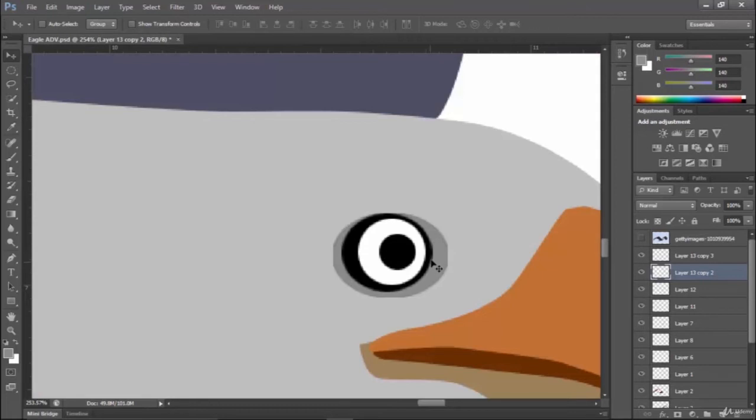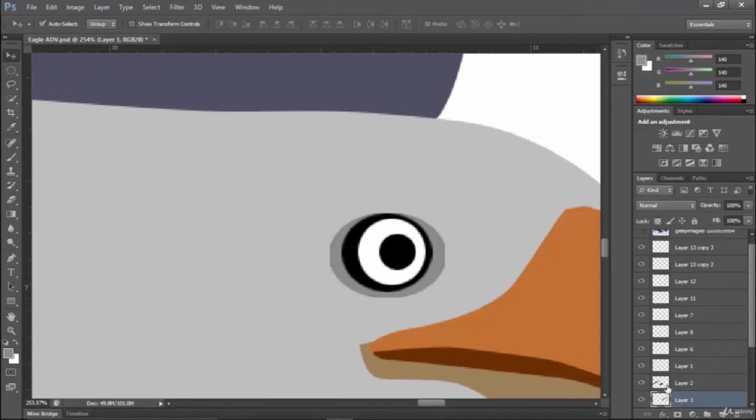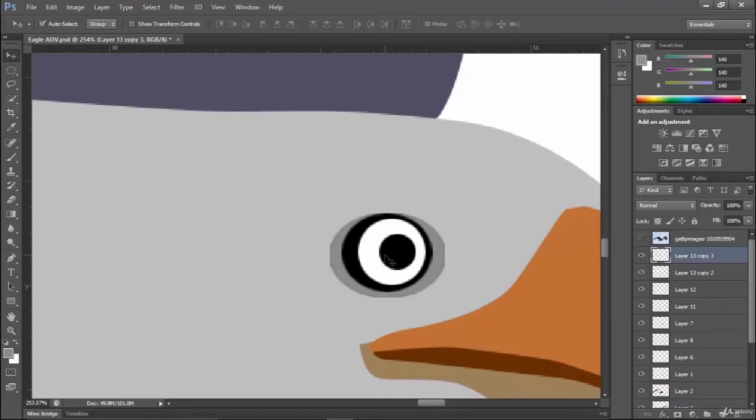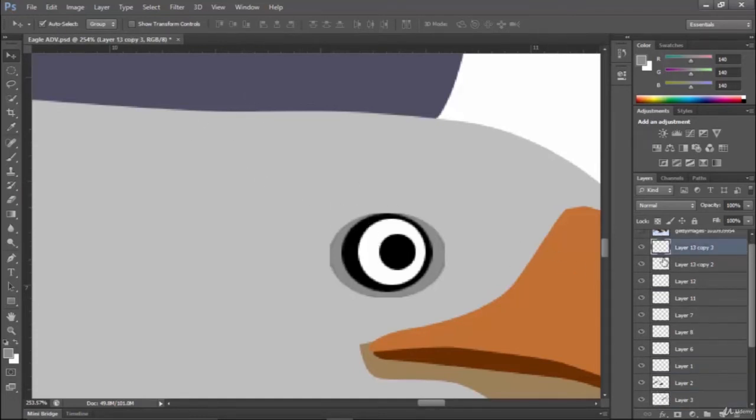So if you want to select any of the layers, at first if I need to select the top layer which is layer 13 copy 3, I can select it, see, because this layer has been selected. If you go here and select and check this auto selection, you can select any of the layers. See, if I touch this, it directly goes to layer 3. If I touch this, it directly goes to layer 13 copy 3. Like this way you can enable this auto selection, and whenever you click any of the layers it will directly go to that particular layer and it will select the same.